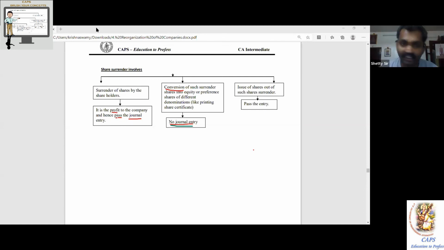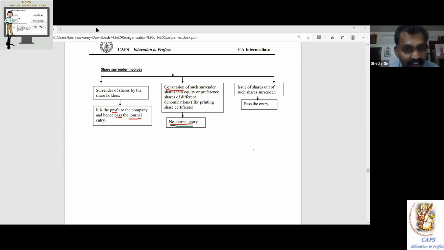That is not the right answer. See, you used the right logic in the first stage. I knew you'd get confused. First logic you correctly applied, second time you have not applied the logic. If the preference dividend 30 lakh was in arrears, you said no entry. Now extend the logic. In the second option, the 20 lakh you are not paying, that means no entry. The 10 lakh rupees you are paying from your pocket now was not appearing earlier.